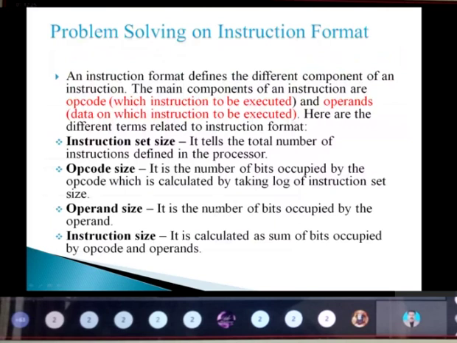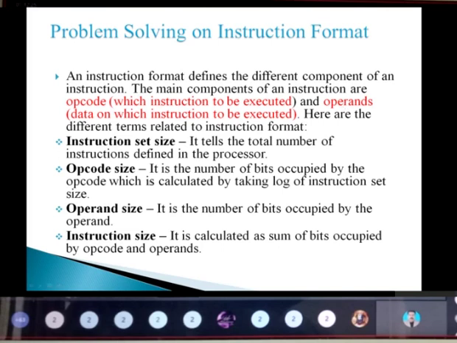Next, we are going to see how we can solve problems on this instruction format. An instruction format defines the different components of an instruction. Here the opcode is nothing but the operation we are going to do: addition, move, load, store, whatever the case. Operands mean the data with which I'm going to do that operation. That we call the operand.